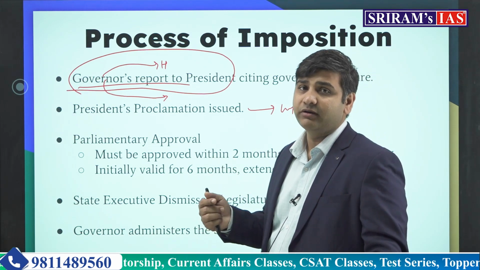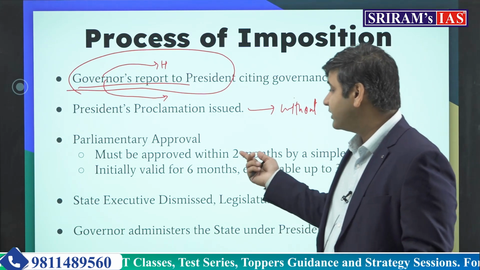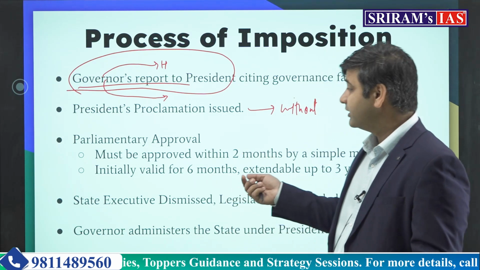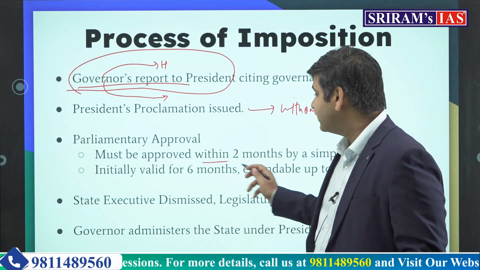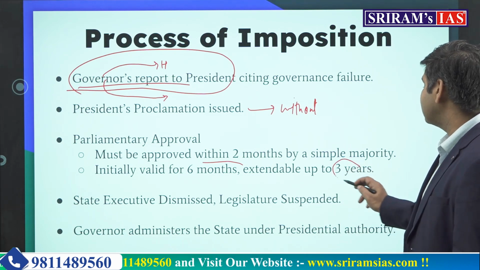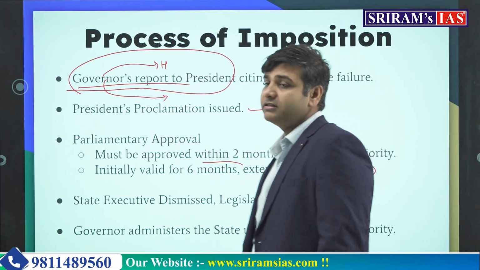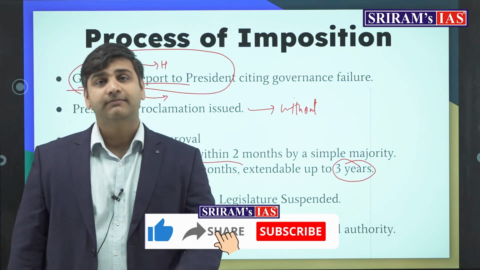It is very important. For national emergency under 352, this is 1 month, here it is 2 months. Once approval is given, it is valid for 6 months and it is extendable up to 3 years. Beyond 3 years, President's rule under 356 is not permissible.